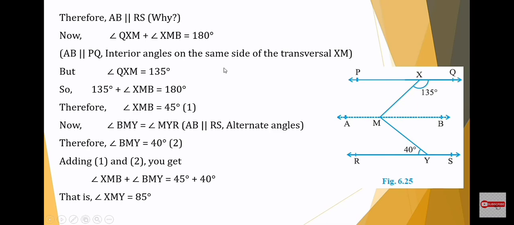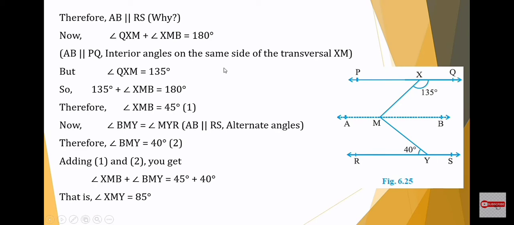Now angle QXM plus angle XMB is equal to 180 degrees.